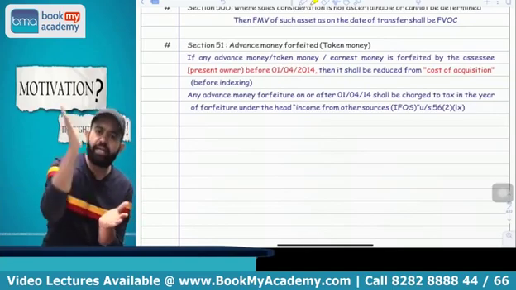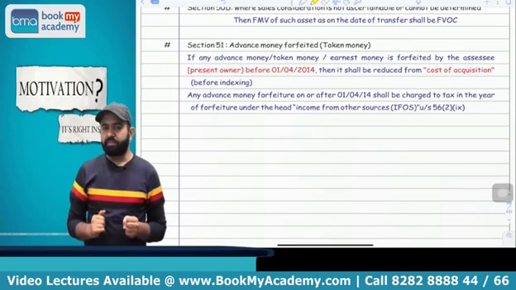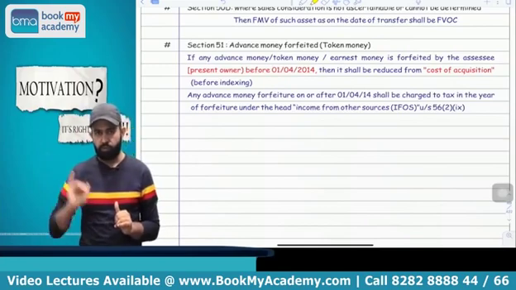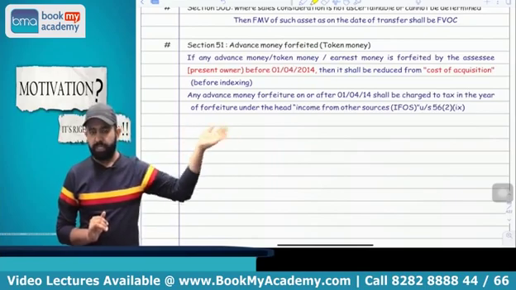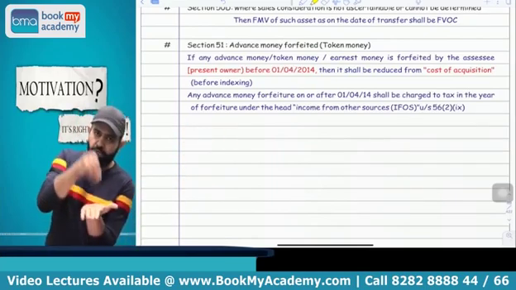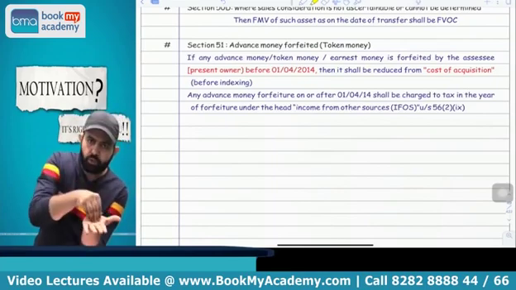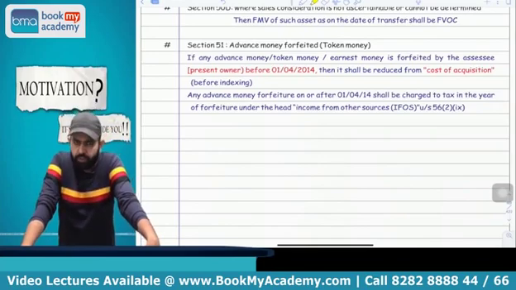This advance money forfeited by the present owner, only then it has to be reduced. Suppose I take one example. I purchase one property, I forfeited some amount before 1/4/2014, and after that I gifted it to my wife, and my wife is going to sell the property. Whatever amount was forfeited by me, sir, that will not be reduced. Means here only advance money forfeited by the present owner before 1/4/2014 you have to reduce from cost of acquisition. You got my point or not?